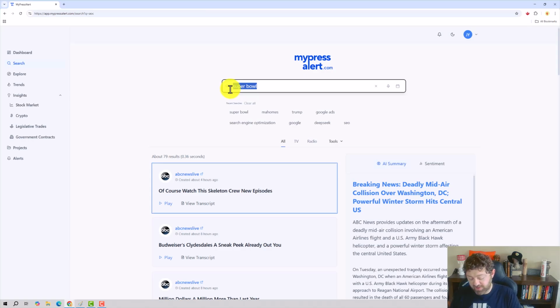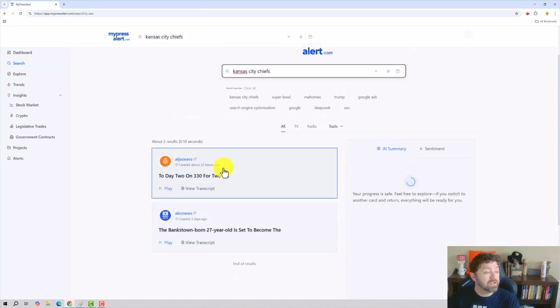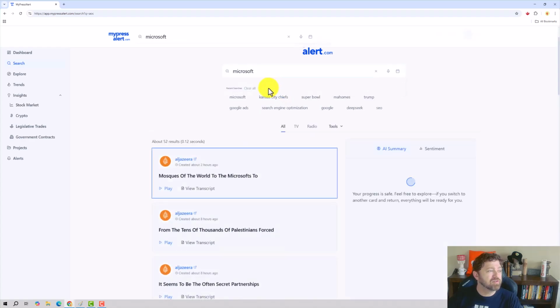Let's try the Kansas City Chiefs. See if we find anything there. Really, only two news stories. I don't know. It's just not quite there yet. I think I see where it's going. It's getting close. I just don't think we're quite there. Political, maybe big brands, maybe stuff that people already know. Maybe that's a really good target for use.